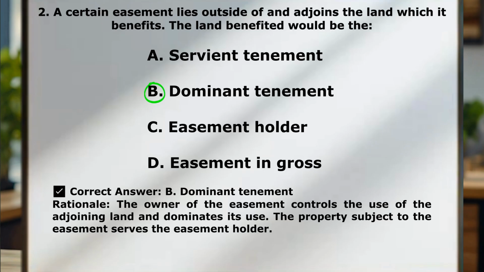So the owner of the easement controls the use of the adjoining land and dominates its use. The property subject to the easement serves the easement holder. So that would be the servient tenement. So it's really important with these types of questions, you just understand the definitions. If you understand the definitions, you're going to be able to quickly identify which ones are the wrong answers and which ones are the right answers.